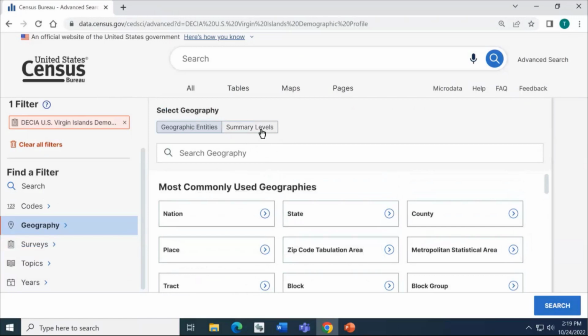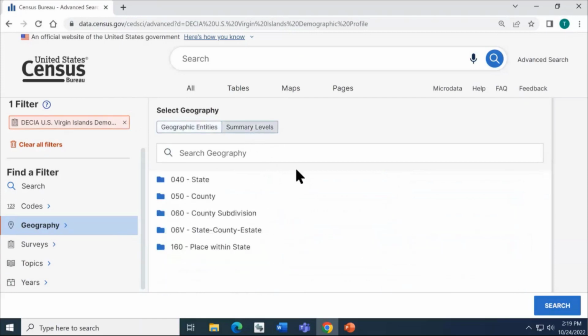If you select your data set first and then click the Summary Levels tab, rather than showing you all possible options, this is a way that you can leverage the site to show you just the geographic areas that are compatible with your data set. From here, we'll go ahead and follow the prompts.